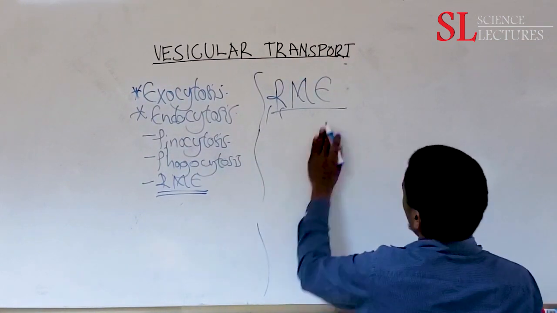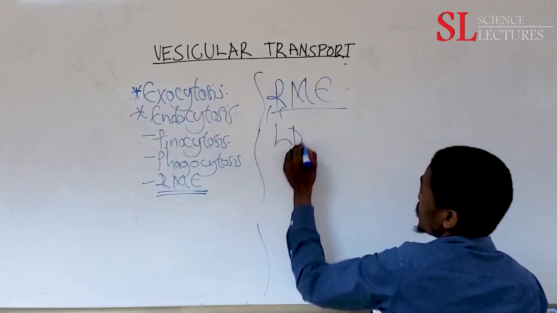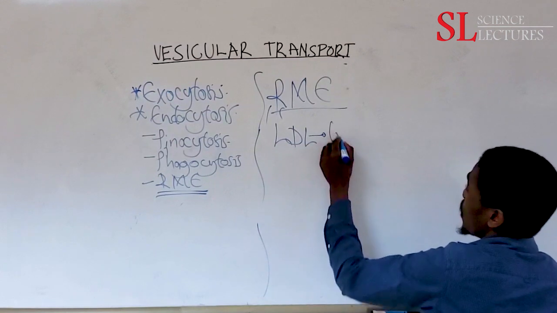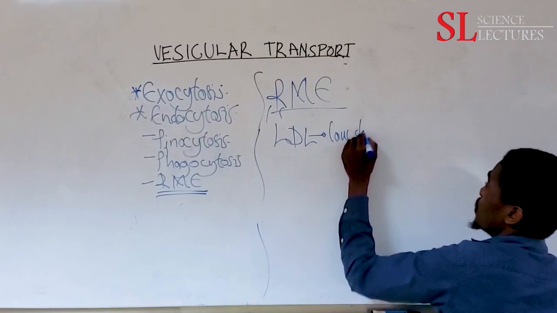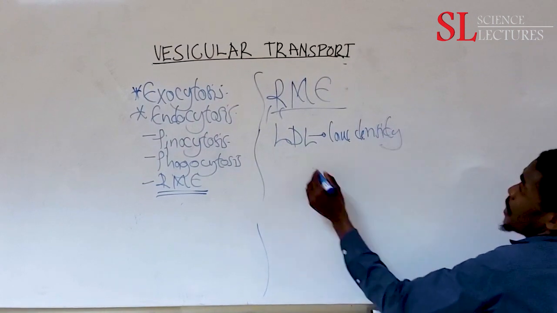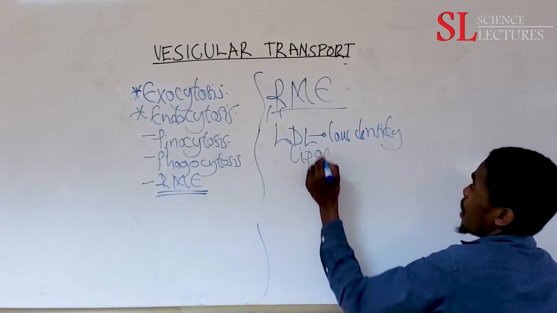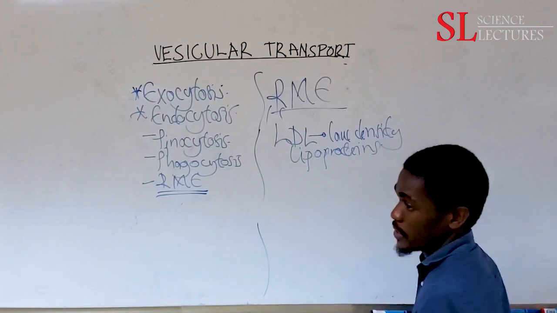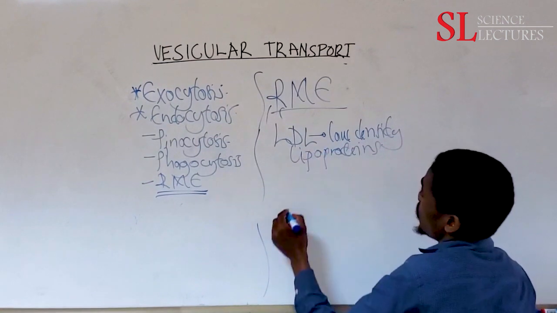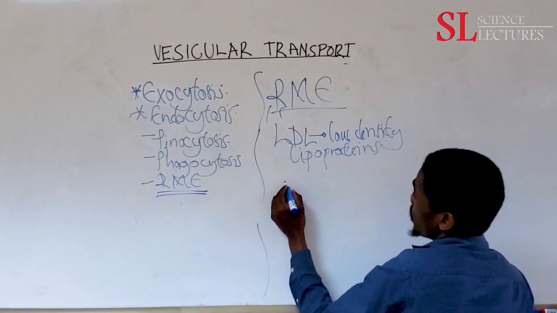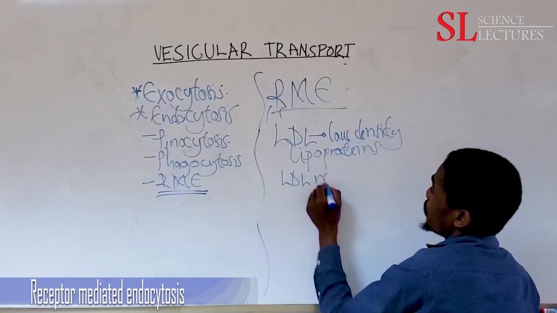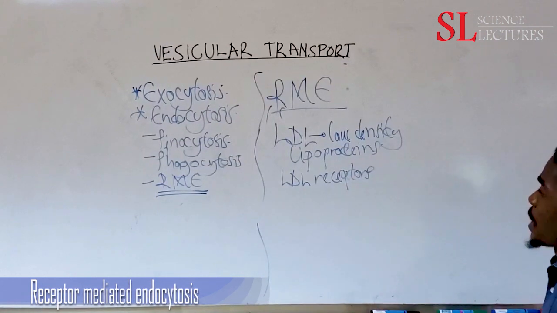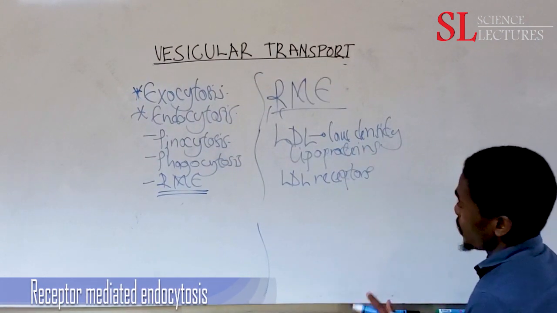So we'll start with the receptor. We agreed that we use the LDL, low density lipoproteins. If we have these in the liver, let's say we have cells containing the LDL receptors. So they should be specific receptors, the LDL receptors, within the liver cells.